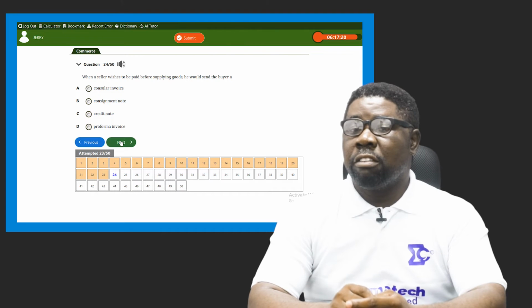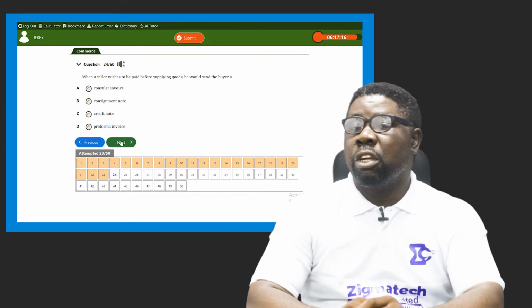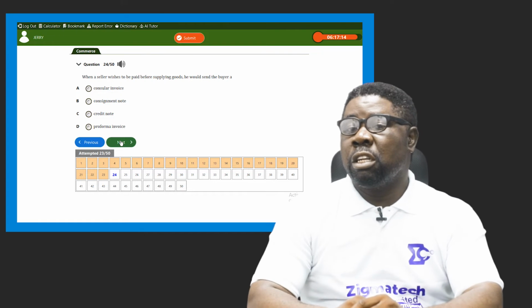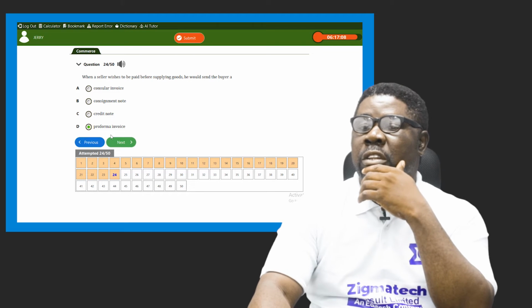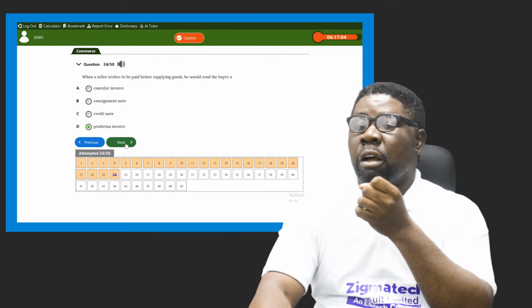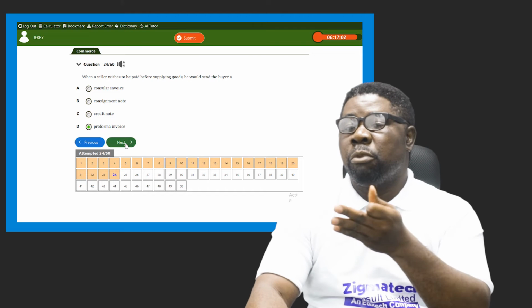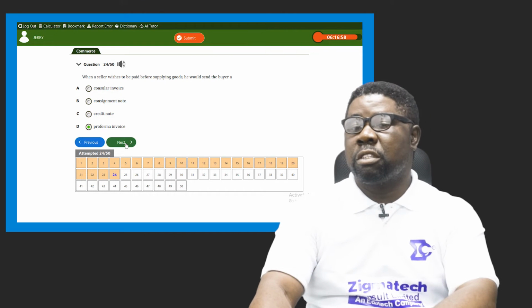And then the last answer here is pro forma invoice, meaning the first three are not correct, as they are not used to tell a buyer that you're not going to sell on credit, but to pay cash. A pro forma invoice is a document that gives advance information of what is to be paid and how to be paid, before the transaction takes place. So yes, our answer is pro forma invoice.